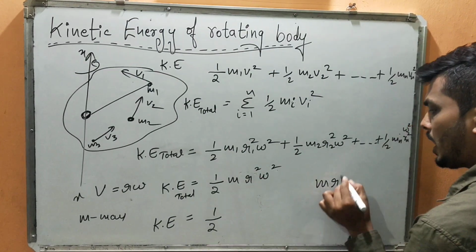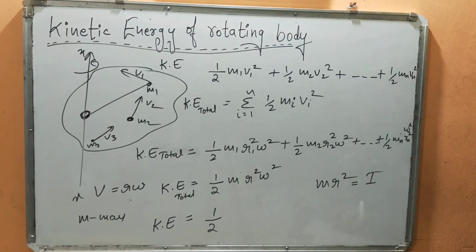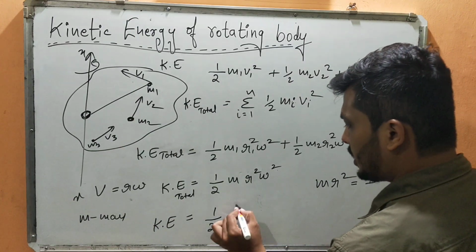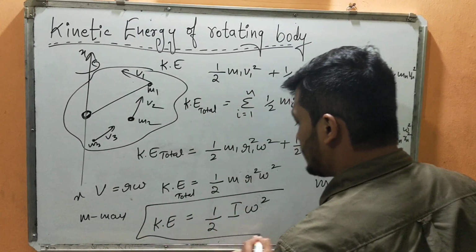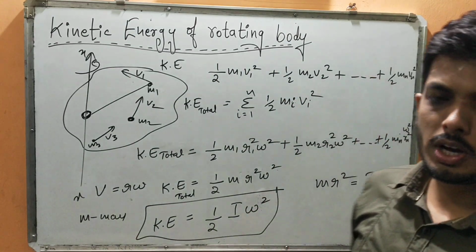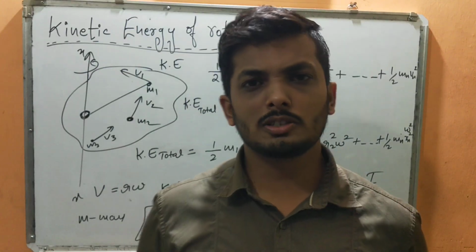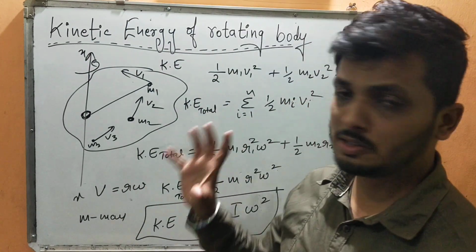What is this m r square? What is it indicating? Is it not the moment of inertia? So instead of writing m r square directly, shall I write I, and this has omega square. So this is the expression for the kinetic energy of a rotating body. A very simple derivation; you can expect this derivation coming in the exam for 2 or 3 marks, along with proper explanation.